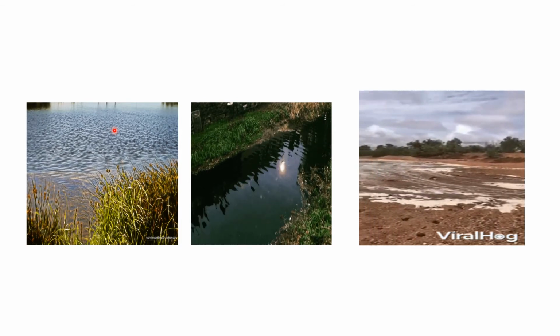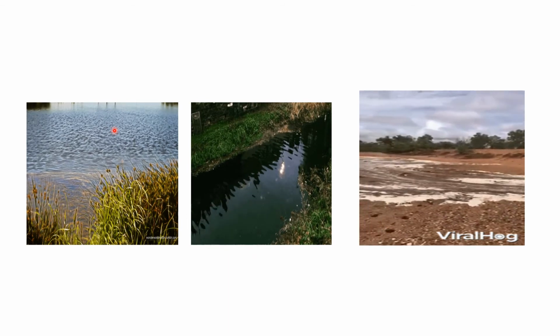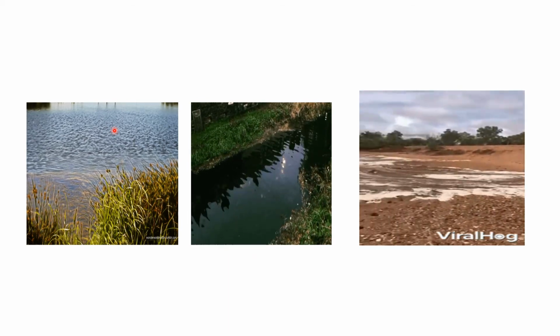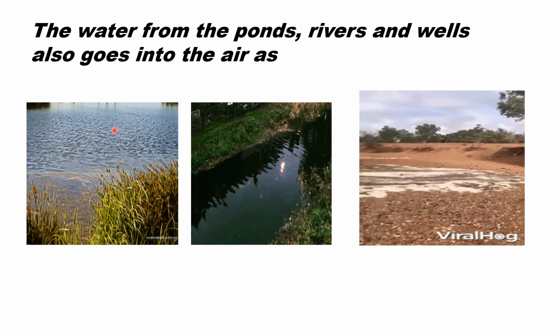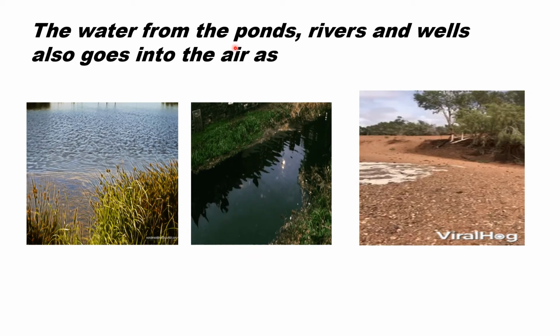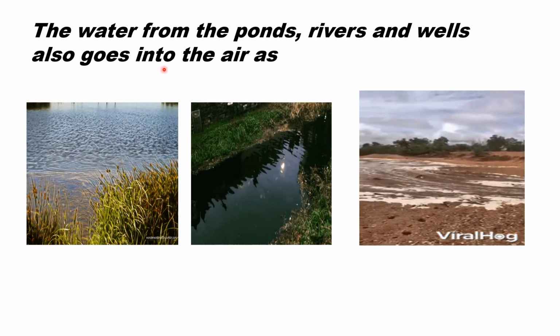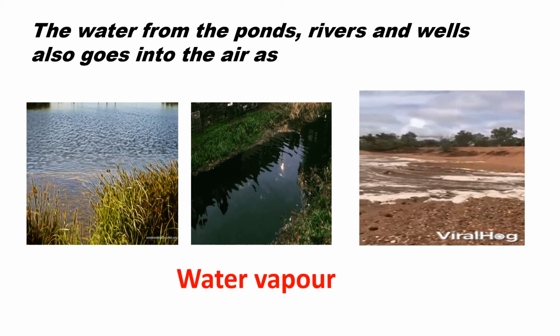This water in the ponds, rivers, and wells also evaporates and goes into the air as water vapor. So, what happens to the water? The water from the ponds, rivers, and wells also goes into the air as water vapor.